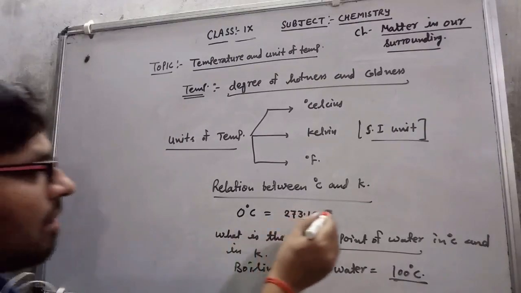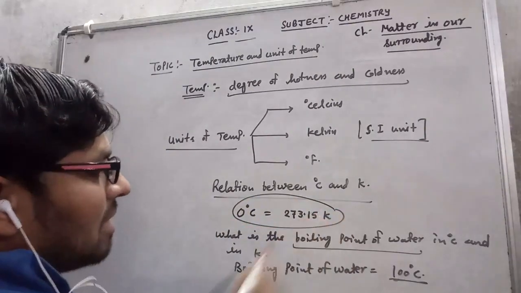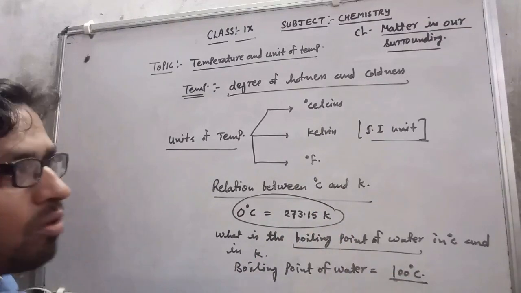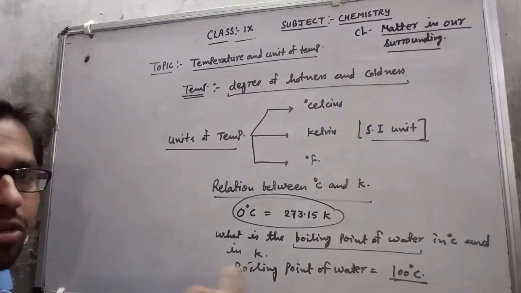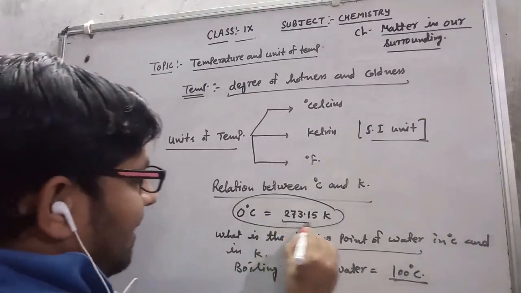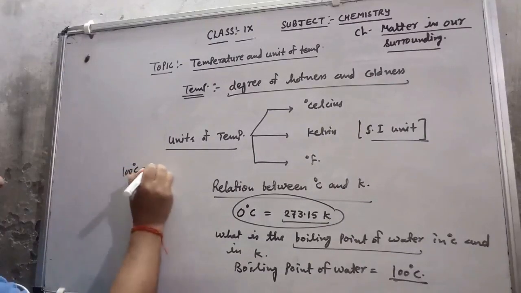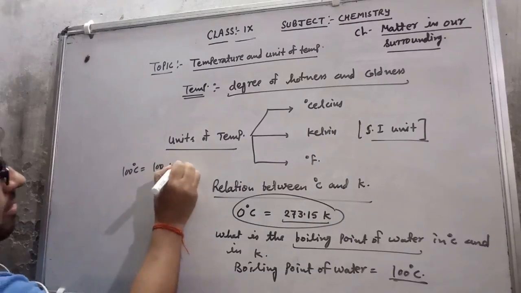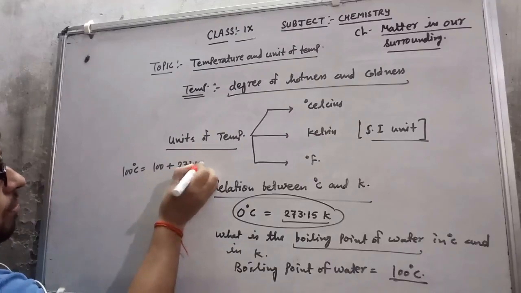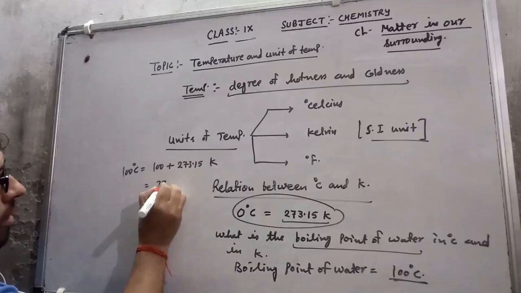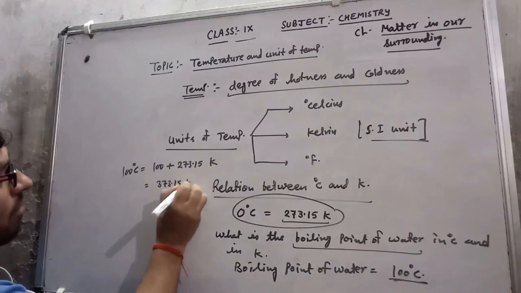So this is the relation between degree Celsius and Kelvin. If I want to convert 100 degrees Celsius into Kelvin, then I will add this. So 100 degrees Celsius equals 100 plus 273.15 Kelvin, which is 373.15 Kelvin.